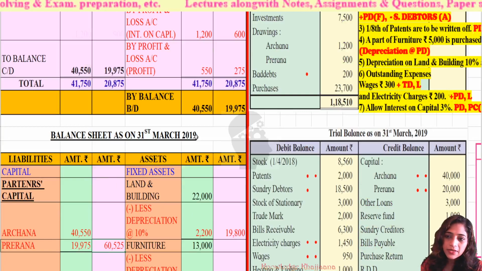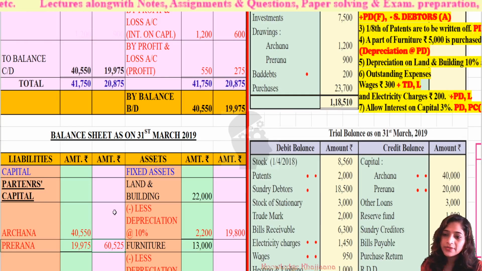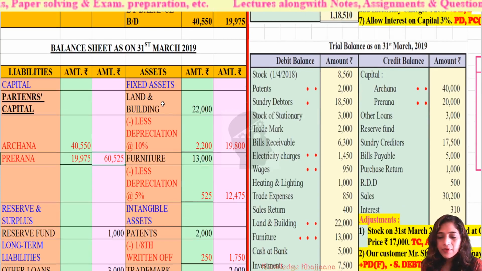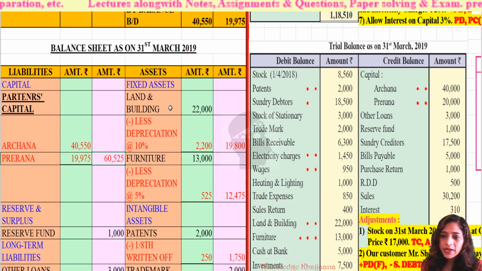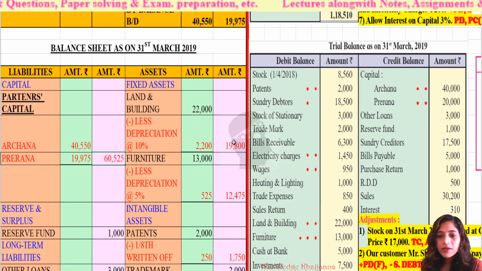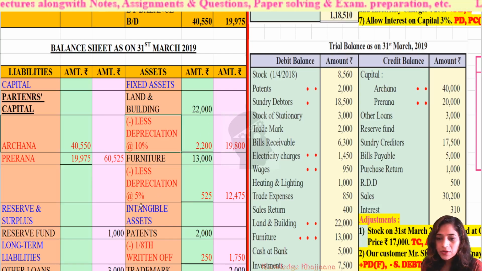See, whichever mistake you have committed reflects in the balance sheet. Now let's see. First of all, develop the habit of noticing whether you have taken all the values to the outer side. If there are any adjustments, have you cautiously taken all the amounts to the outer side?